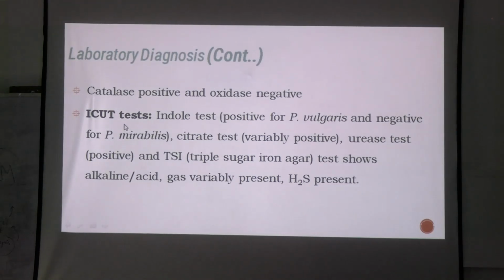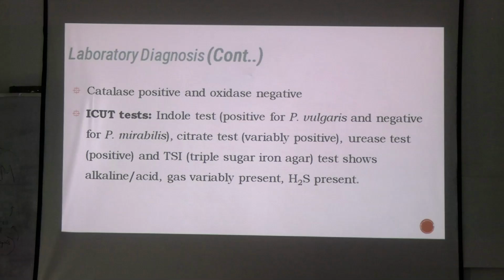That's how you remember. Citrate could be variable, positive or negative, but urease test is positive. And TSI shows H2S presence. It is K by A, gas variably present. Gas could be present or absent, but H2S can be seen in case of Proteus. Where else do you see H2S presence?